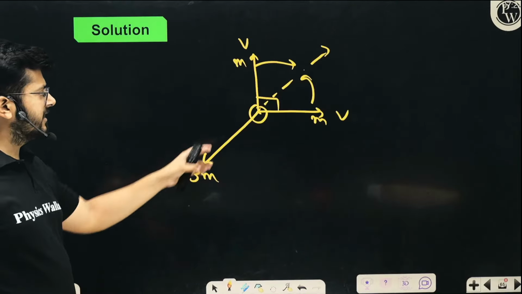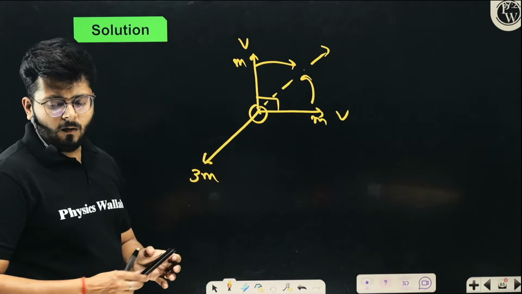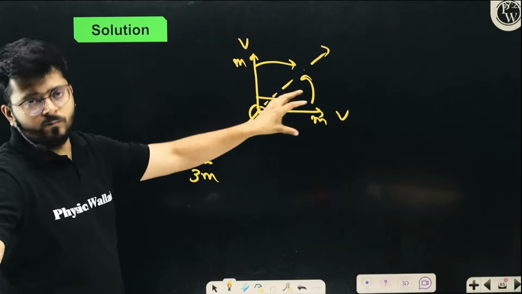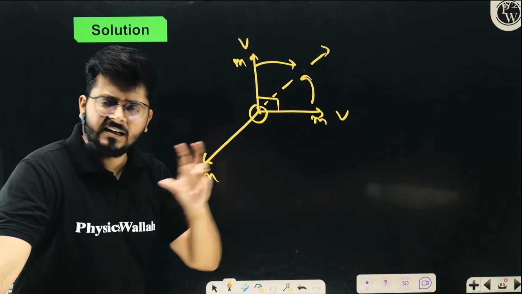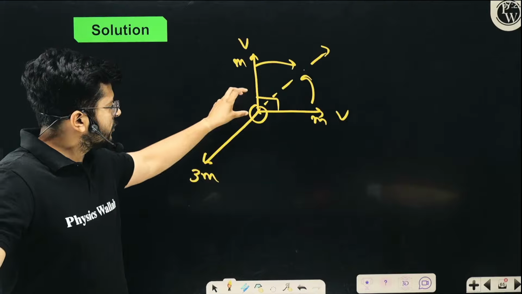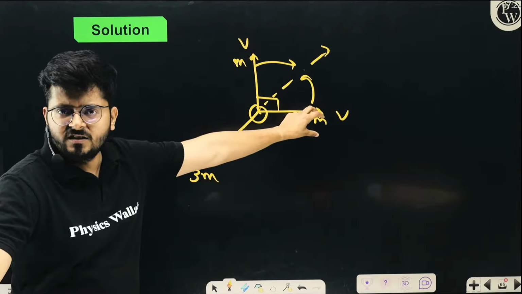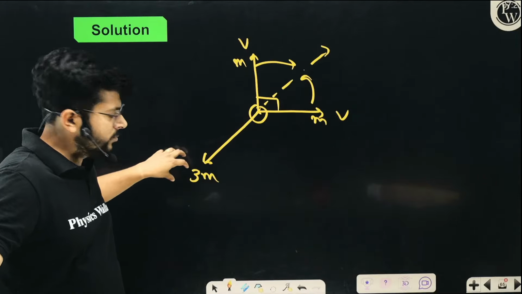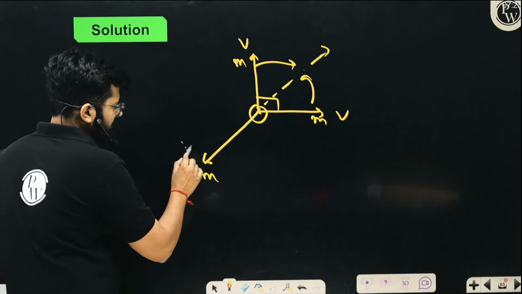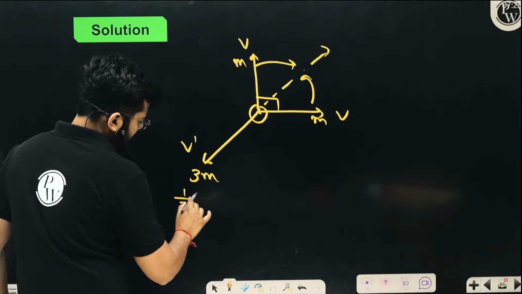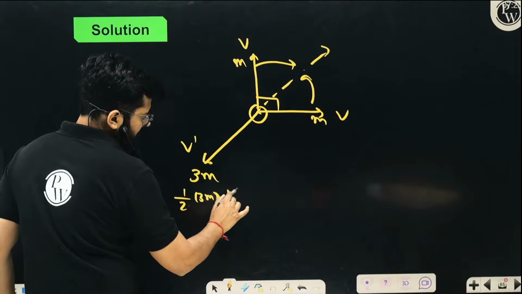So how much energy will be released? All three particles are moving. When a mass moves, it has energy half mv square. This mass has energy half mv square, this mass has energy half mv square, and the other mass has a velocity, let's say v dash, so its energy is half 3m v dash square.